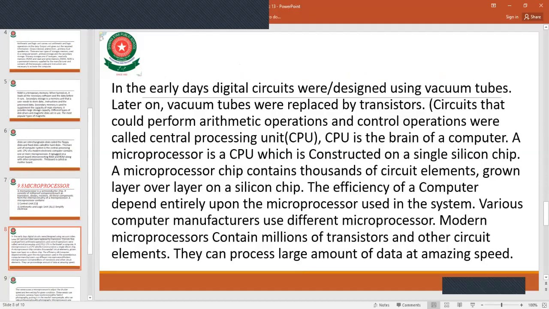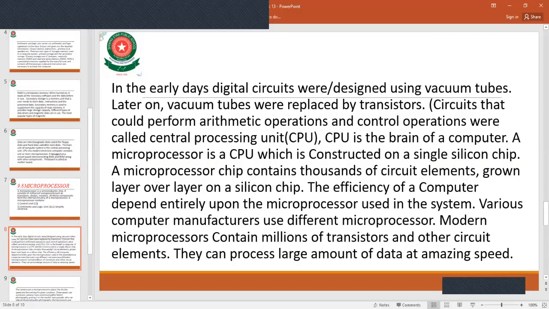In the early days, digital circuits were designed using vacuum tubes. Later on, vacuum tubes were replaced by transistors. Circuits that could perform arithmetic operations and control operations were called the central processing unit, CPU. CPU is the brain of a computer. A microprocessor is a CPU which is constructed on a single silicon chip.